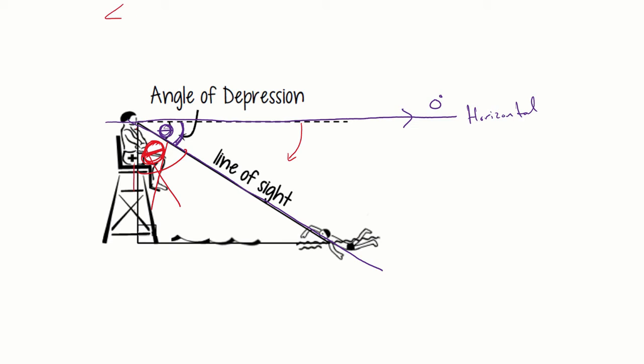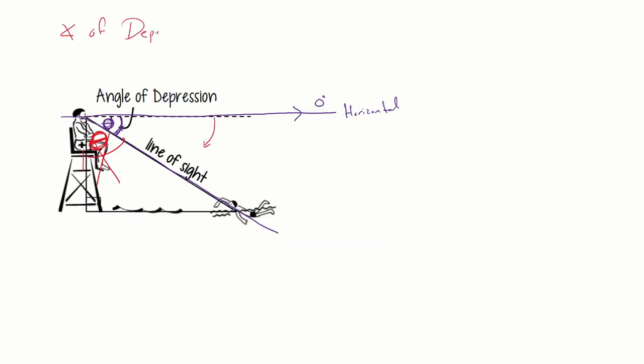So here we can say angle of depression is going to equal, once again, horizontal, and then you're going to have to tilt your head down, right? It's never going to be down, up. It's going to be horizontal, down. You're always going to start horizontally. So it's either going to be horizontal down or horizontal up, okay?